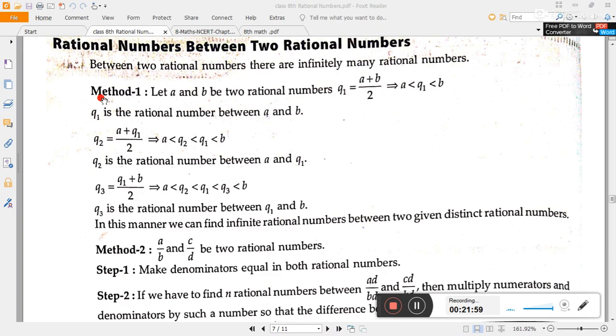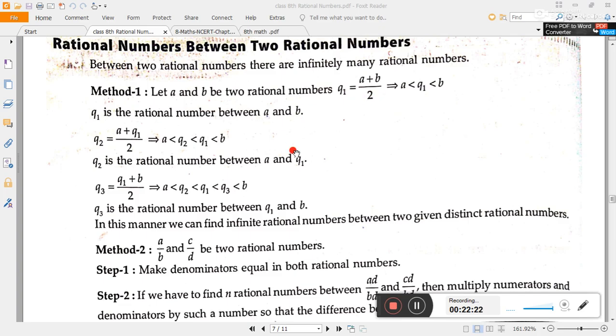To find one rational number, the method is to find the average. See method 1. Whatever two rational numbers are given, we just have to add those two rational numbers and divide by 2. So this is the first rational number and this is the second rational number. After adding them and dividing by 2, we will get the middle-most rational number between them. So this is the method for finding one rational number.